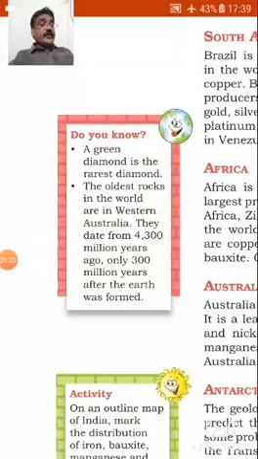Do you know a green diamond is the rarest diamond? The oldest rocks in the world are in Western Australia. They date from 4,300 million years ago, only 300 million years after the Earth was formed.